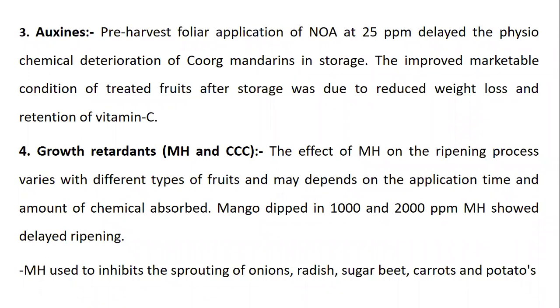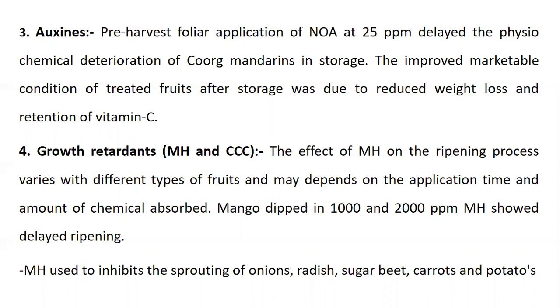The effect of maleic hydrazide on the ripening process varies with different types of fruits and may depend on the application time and the amount of chemical absorbed. Mango dipped in 1000 and 2000 ppm maleic hydrazide shows delayed ripening. Okay, by the use of this maleic hydrazide we can delay the ripening process.